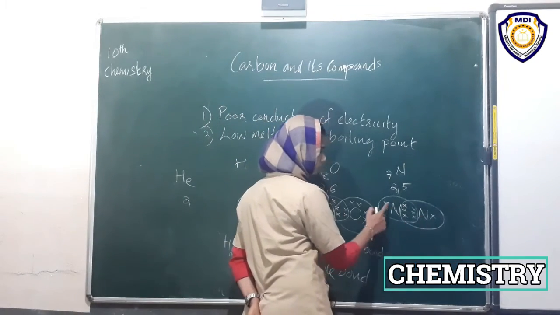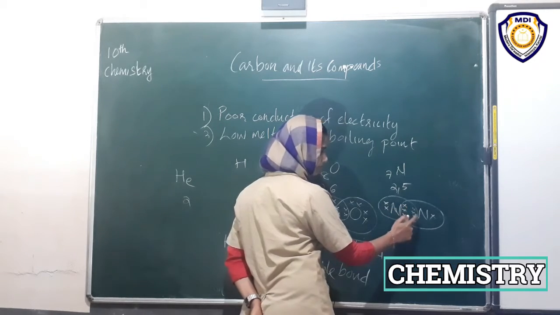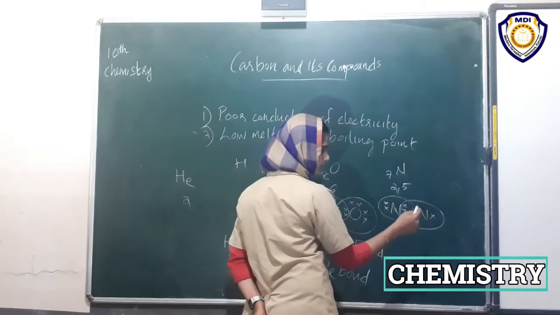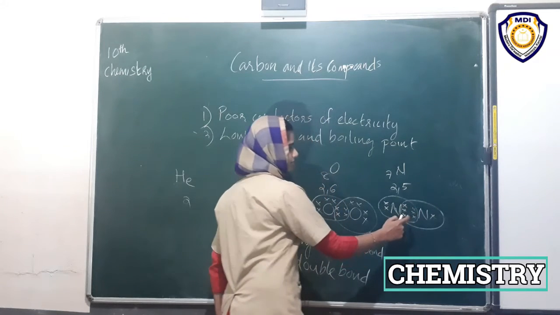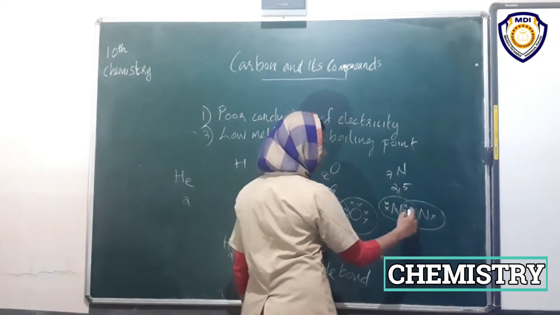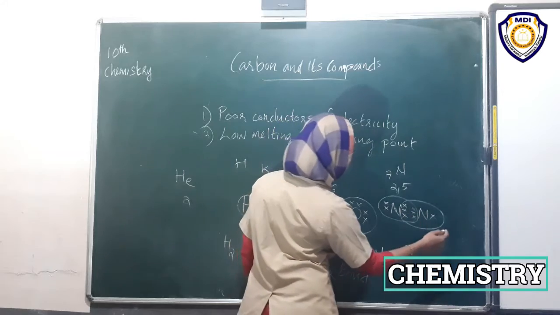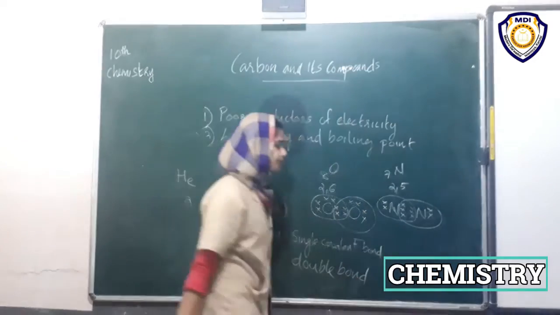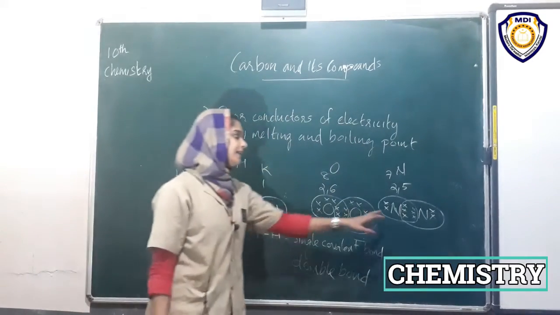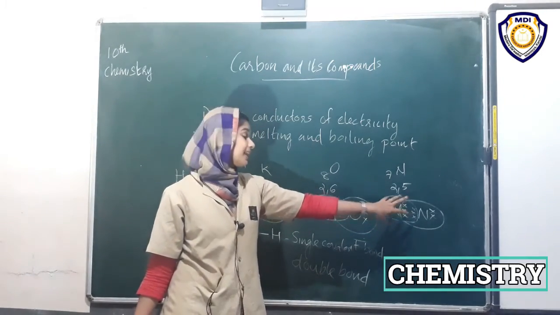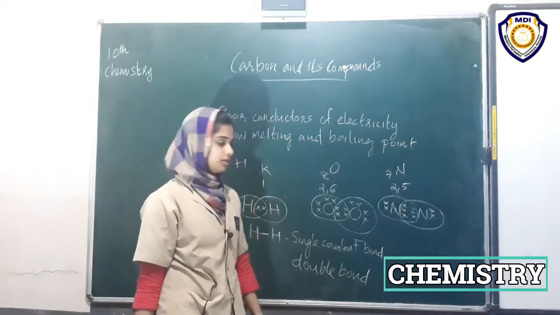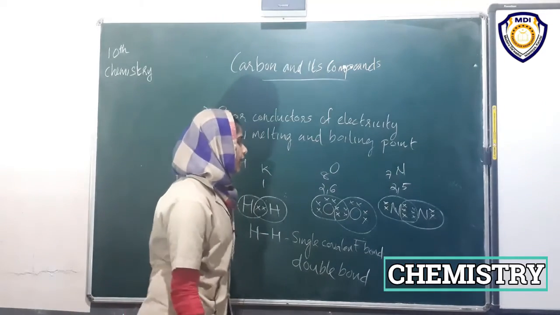On counting electrons, 1, 2, 3, 4, 5, 6, 7, 8. And in the case of this atom, 1, 2, 3, 4, 5, 6, 7, 8. Hence there are 3 pairs of electrons shared between the 2 atoms.